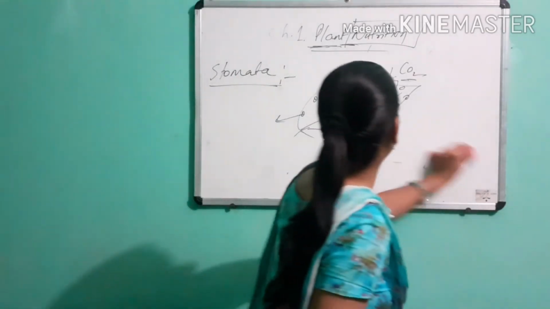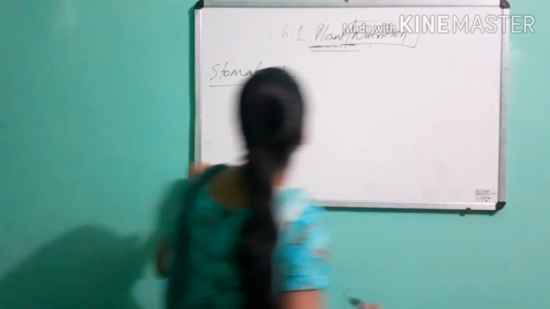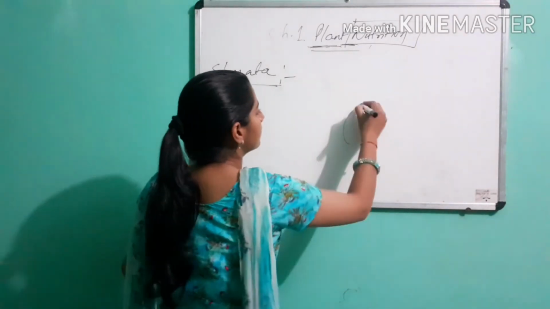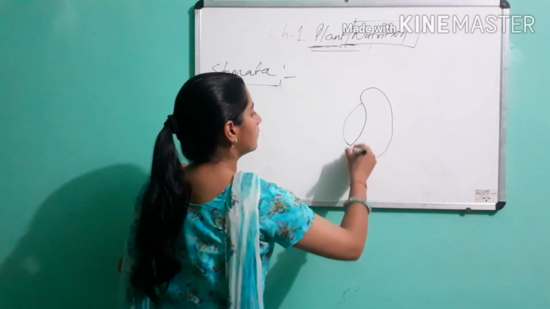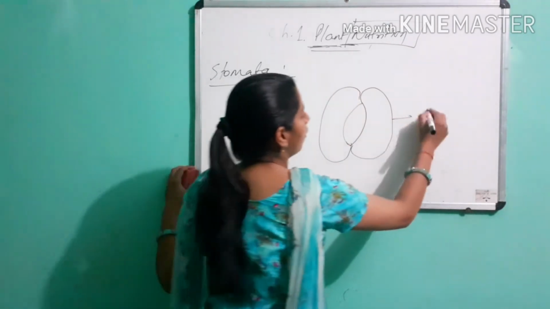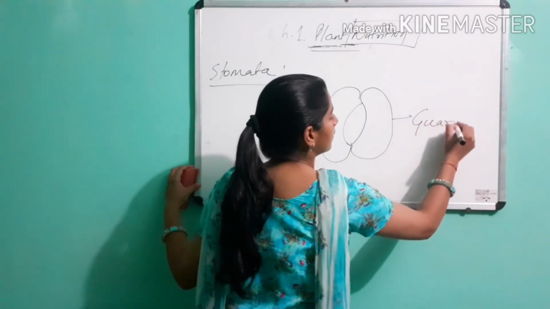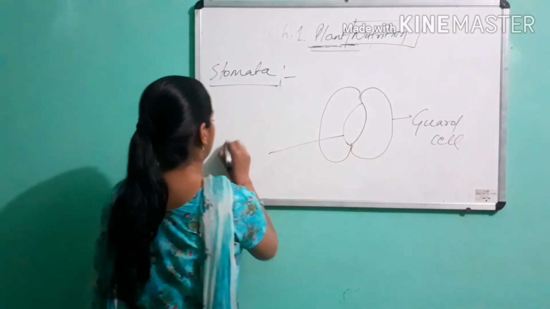When we see stomata under the microscope, we can see it like this. This is the guard cell and this is a stomata.